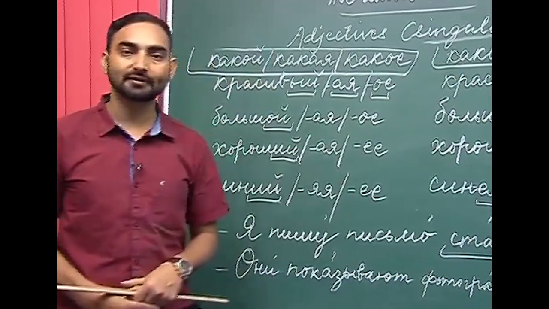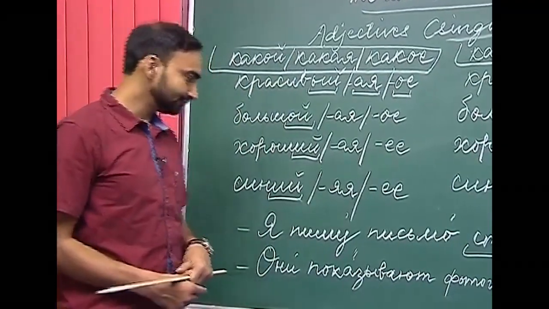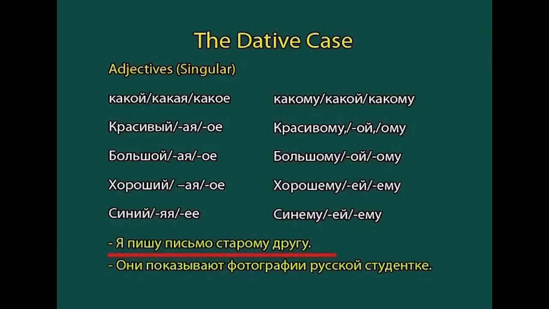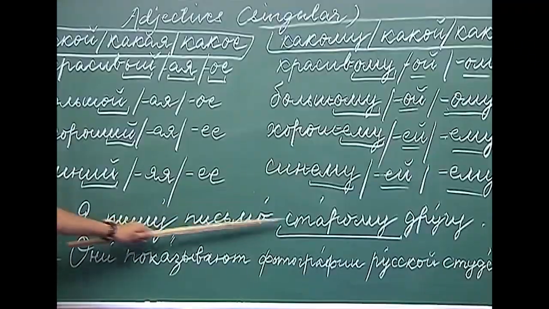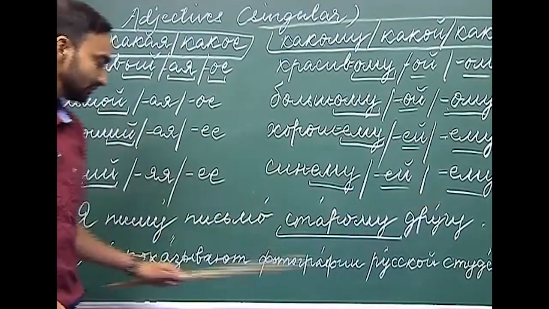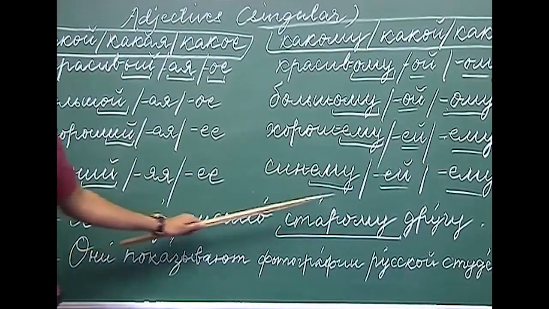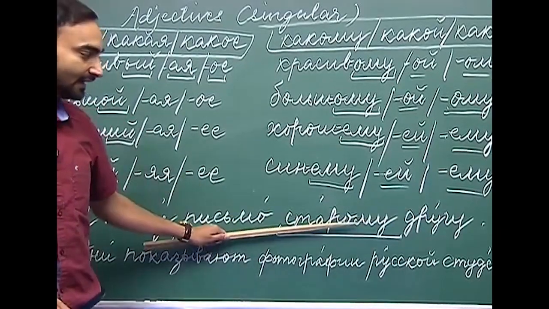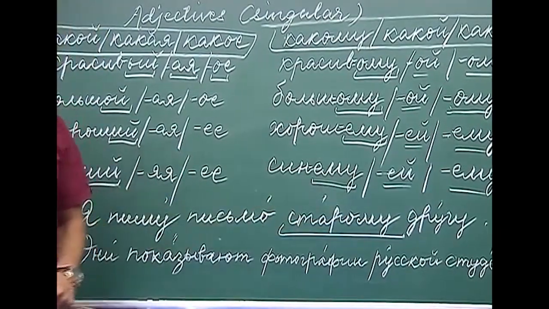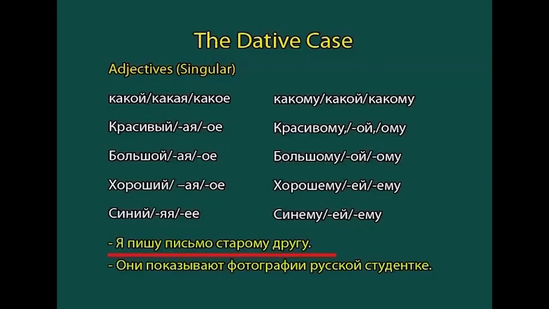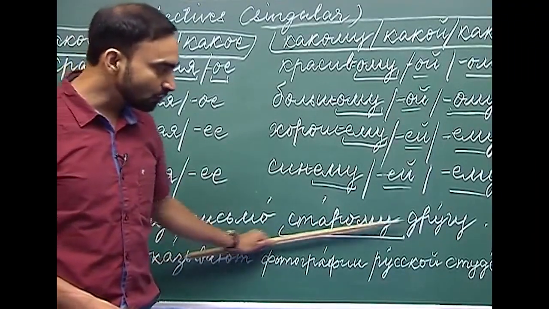So, now let us look at some of the examples. Ya pishu pismo staromu drugu. So, I am writing a letter to an old friend. Staryy is old and drug you already know, friend. Here, as you can see, the question is kakomu drugu.